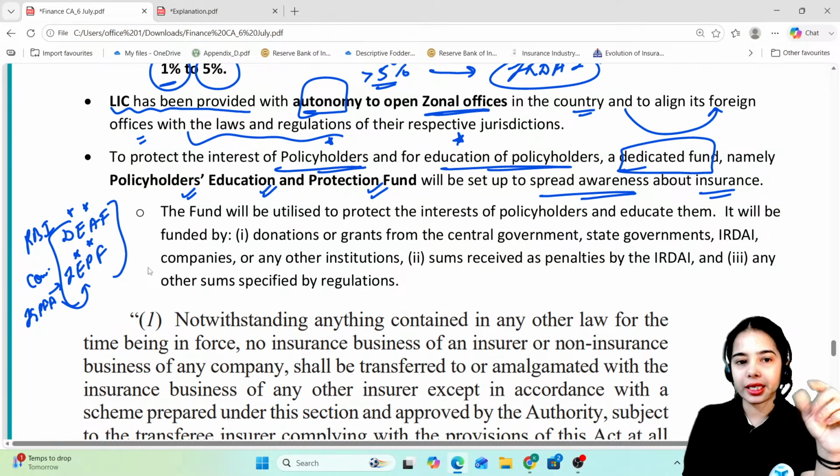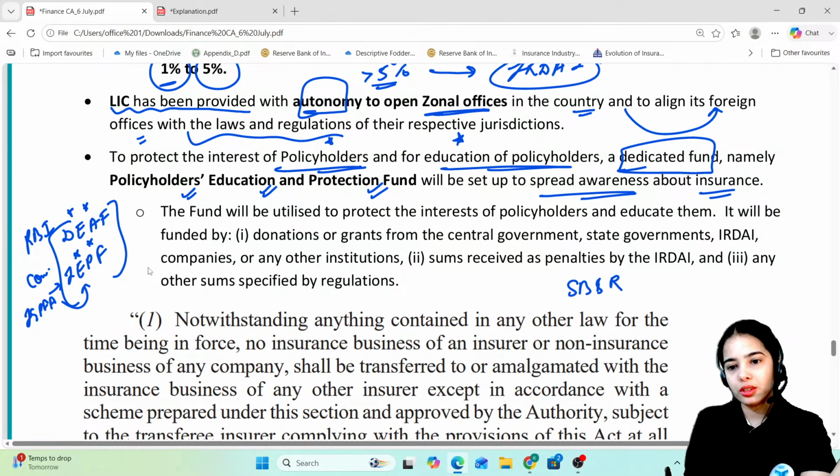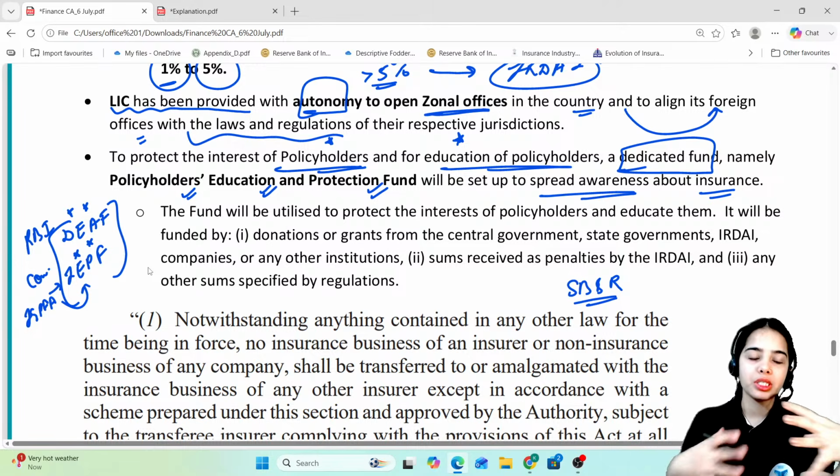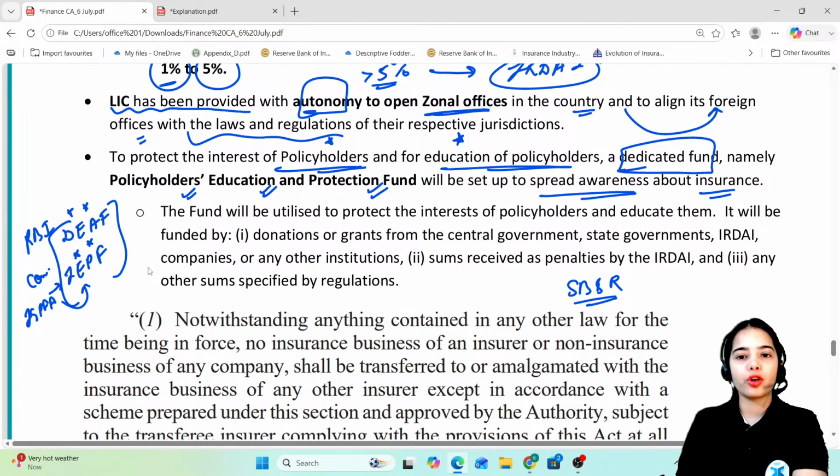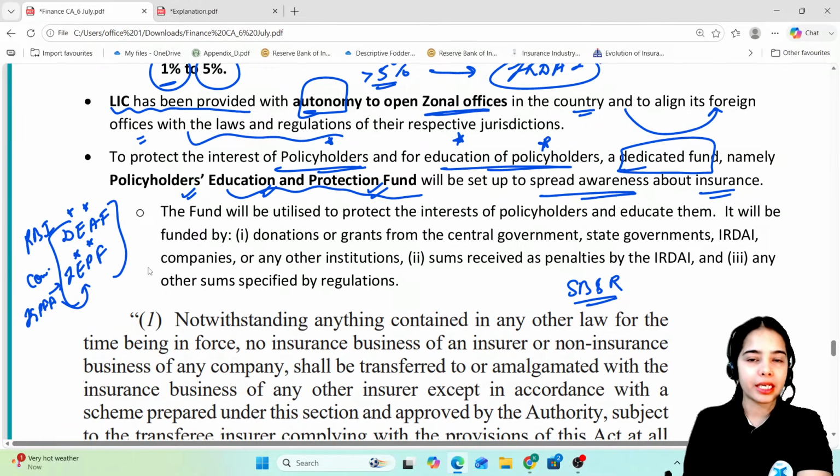Now the IRDAI, as per the Sabka Bima Sabki Raksha Act, to protect the interest of the policyholders, to protect the interest of the customers in the insurance segment, and for education of policyholders, a dedicated fund, namely Policyholders Education and Protection Fund, will be set up to spread awareness about insurance.